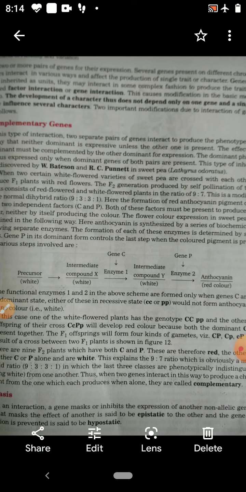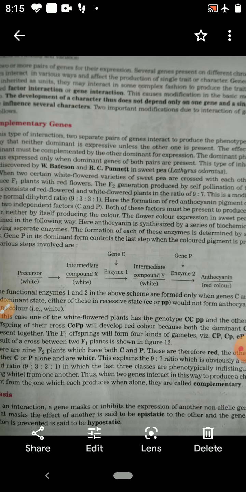It means Mendel told that for each character there is one gene, but now it was found that several genes are present on different chromosomes, and these genes interact in various ways and affect the production of a single character. Genes, though inherited as units, may interact in some complex fashion to produce the trait.